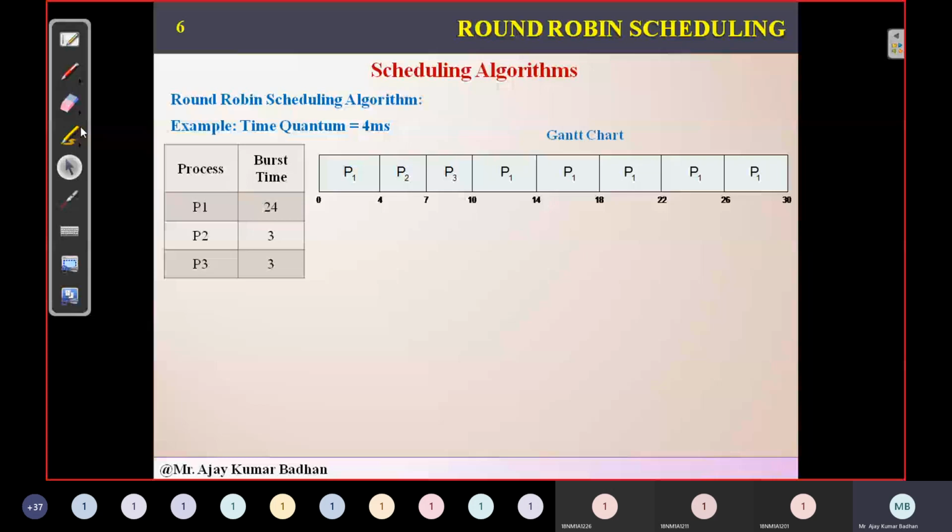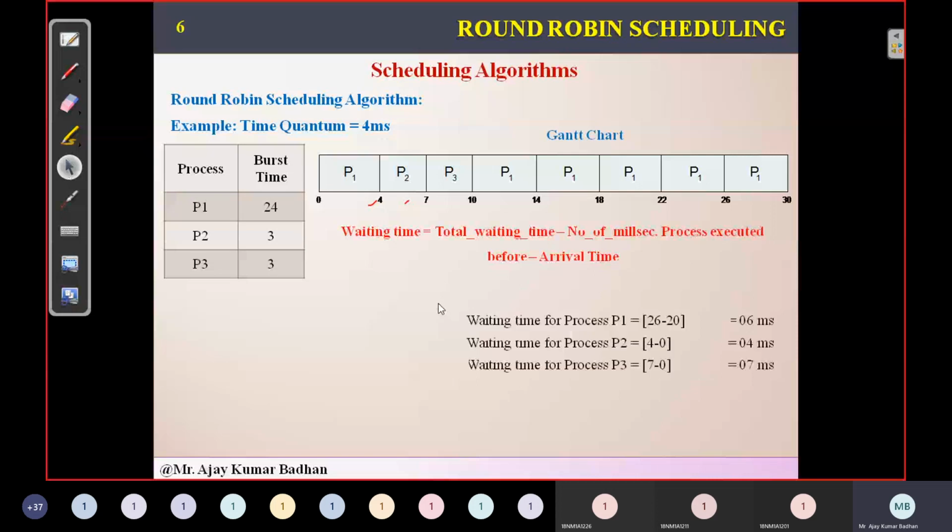So here we have given P1 for 4 milliseconds. He has executed it. Then we came to P2. So P2 how much? 3 milliseconds. He has executed, came out. P3. After that we have given one by one like this. So based on this, what is the waiting time we have here total? I have given the formula here too, you just go through this.